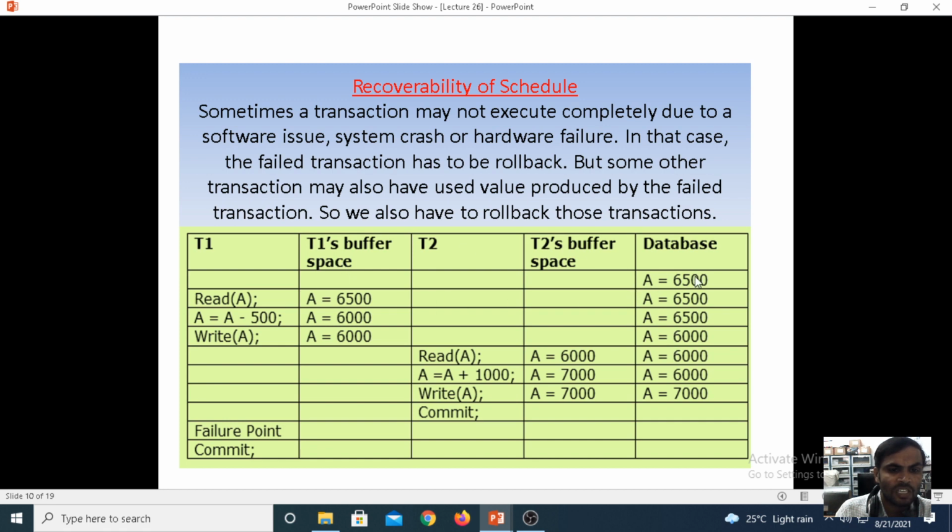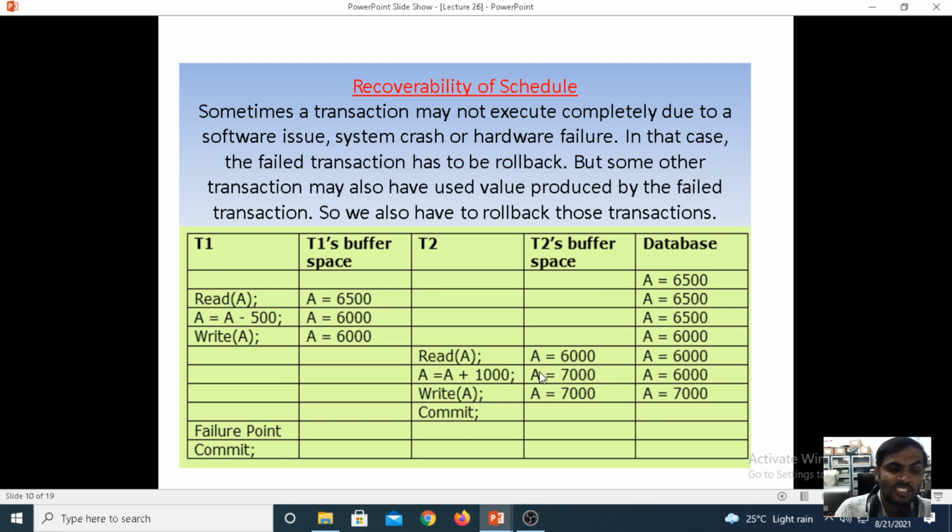Before reading, the balance is 6500. At the time it is reading, 6500, when it deducts the amount, we get 6500 only. Now when it is writing, we get 6000. Here we are getting 6000. This means when it performs the operations, it changes the value under the database also. Now coming to T2, what is read will be 6000. Then when it performs the operation, it is not changing the value.